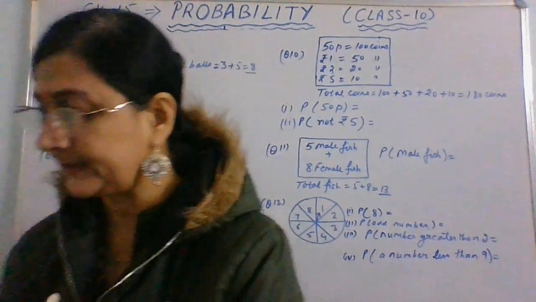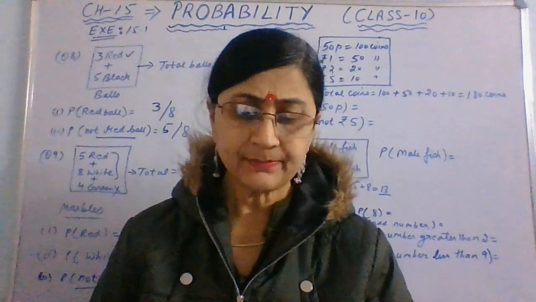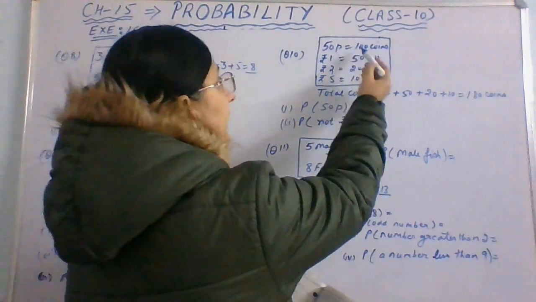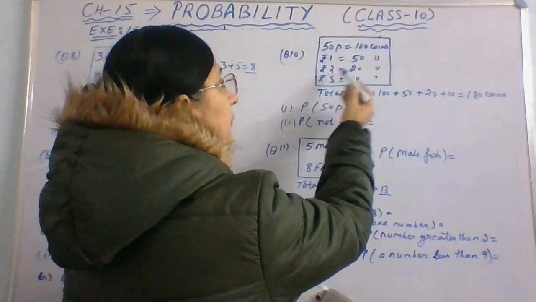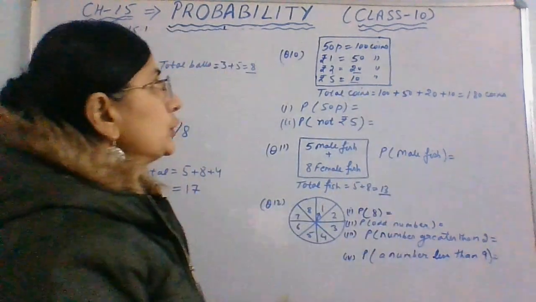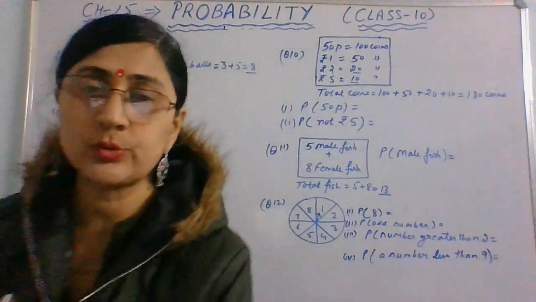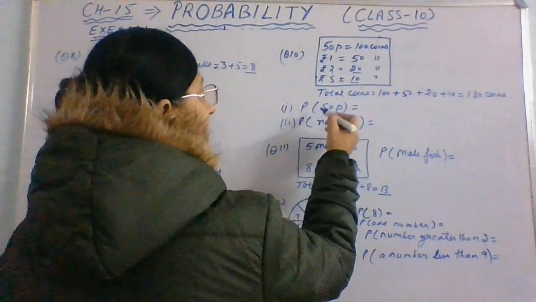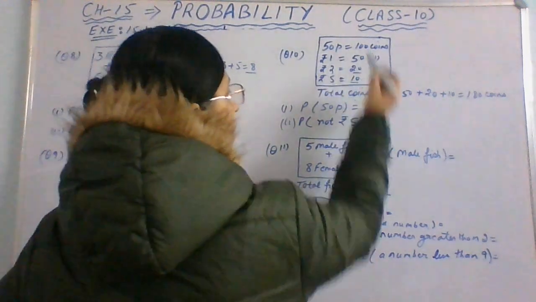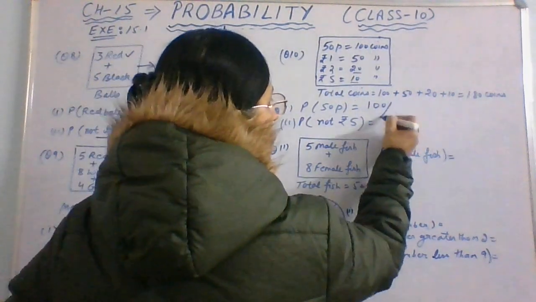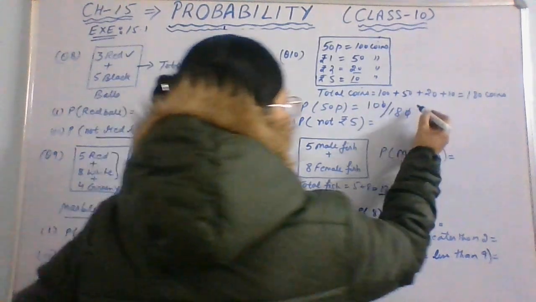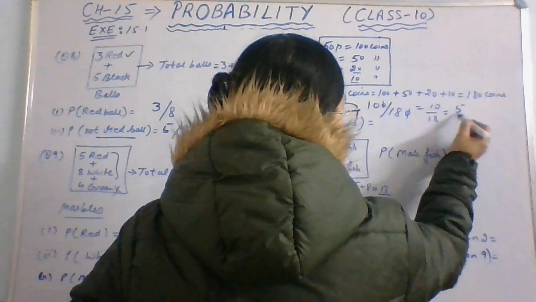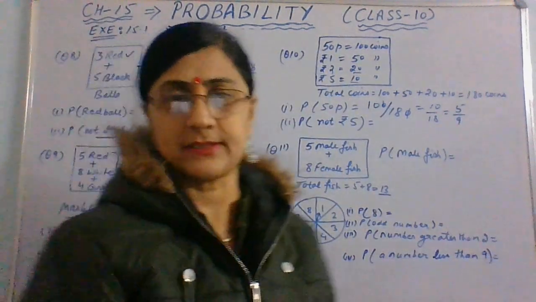Now, in question number 10, let me read the question. There is a piggy bank that contains 50 paisa coins 100, 1 rupee coins 50, 2 rupee coins 20, and 5 rupee coins 10. The total coins will be 100 plus 50 plus 20 plus 10, 180. Now we are supposed to find the probability of a 50 paisa coin. So there are 100 favorable outcomes. Total will be 180. So you can simplify it, keep on cancelling. It is 5 by 9, or you can write it in decimal.